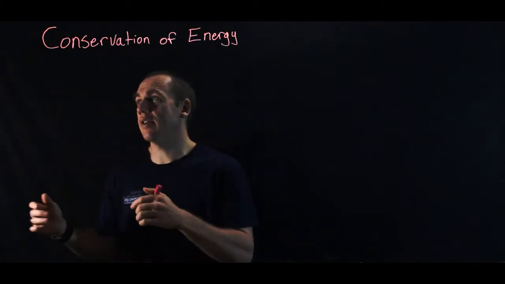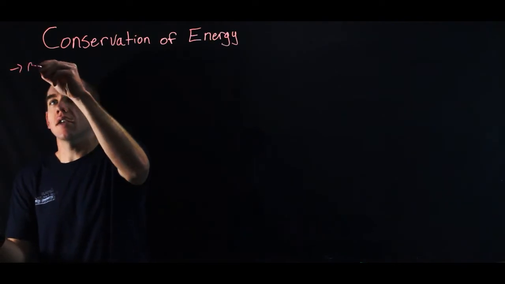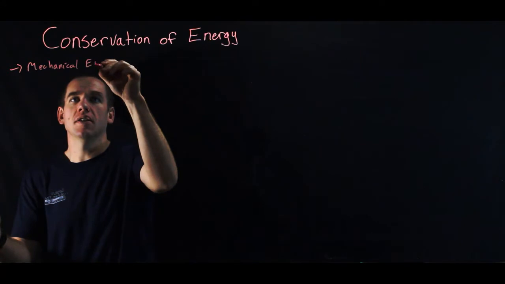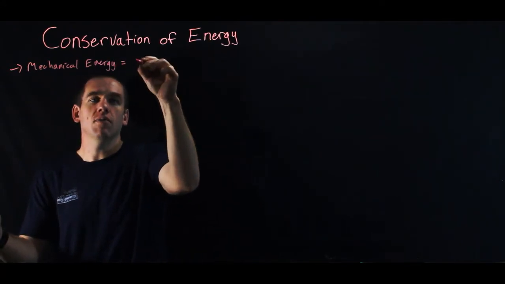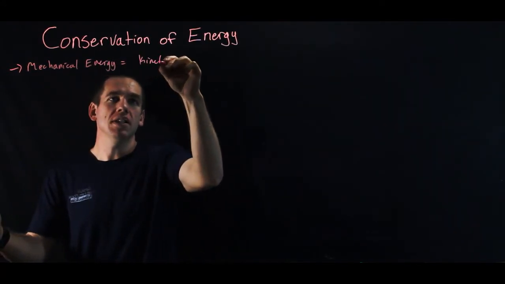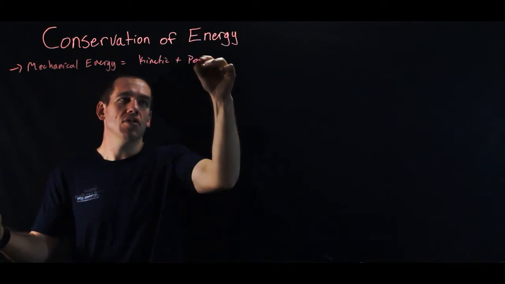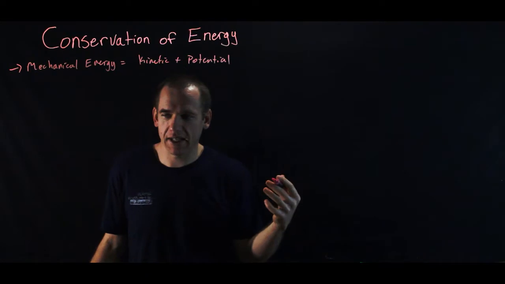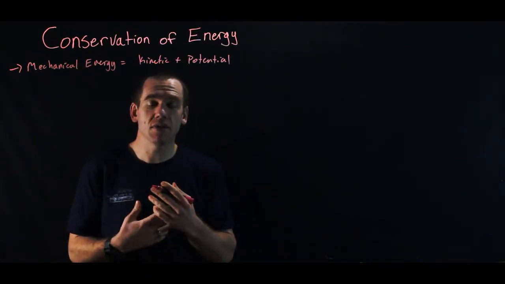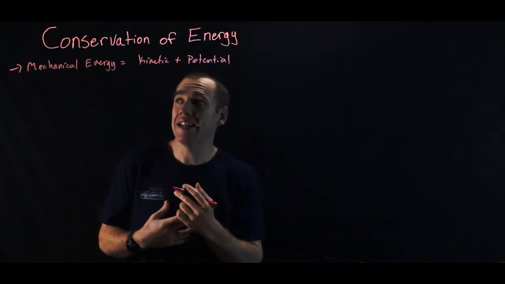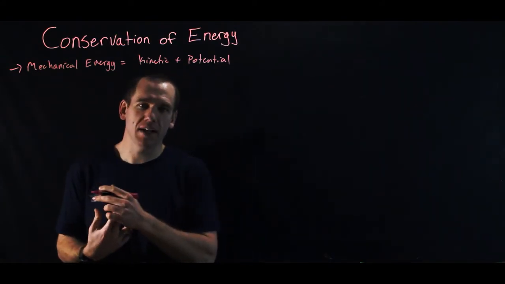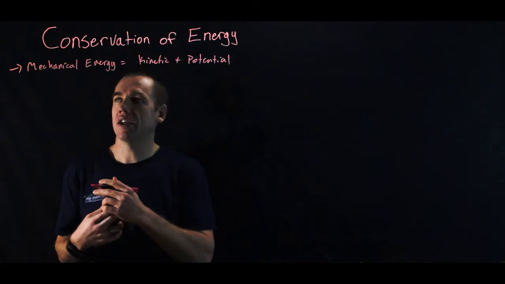Now remember, mechanical energy is kinetic plus potential. So mechanical energy is equal to an object's kinetic energy plus its potential energy. Now, we have to account for all the different forms of potential and kinetic energy that it has, but if we add those up, that's mechanical energy. And in the event that nothing does work to reduce that mechanical energy, then it will stay constant.